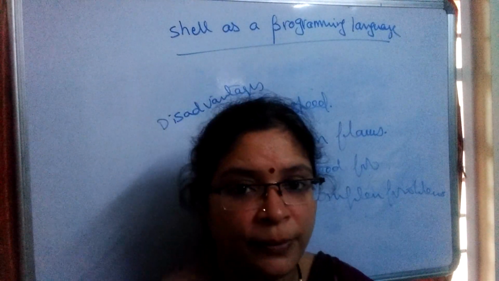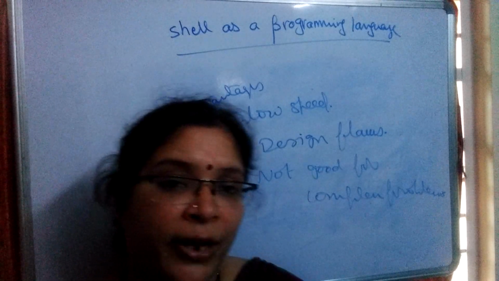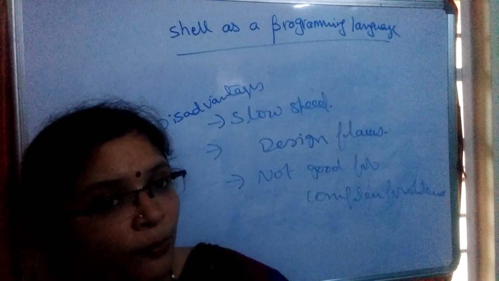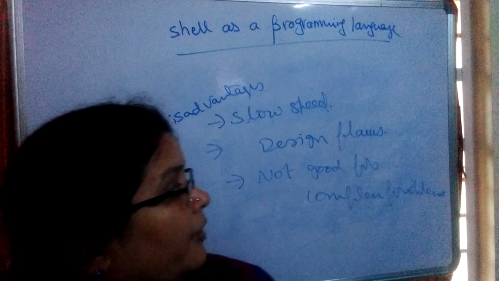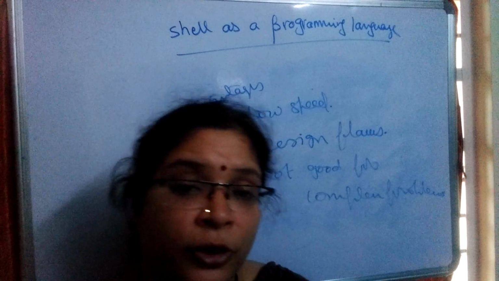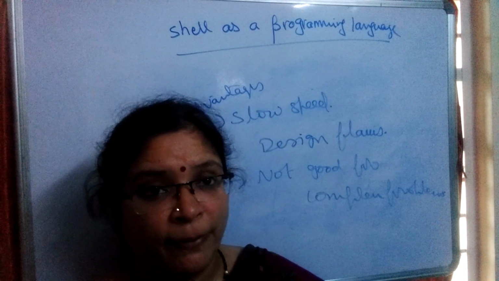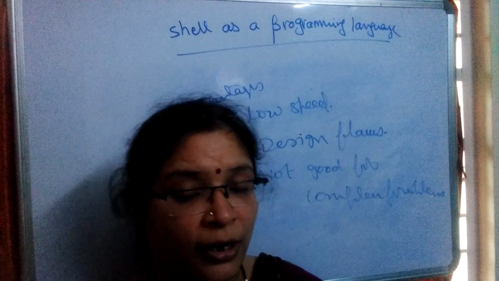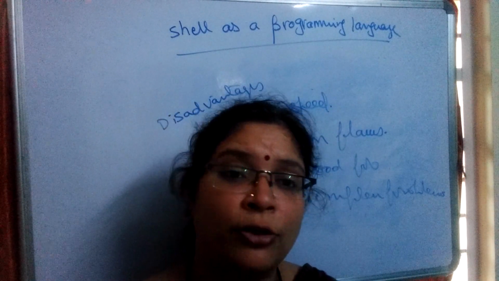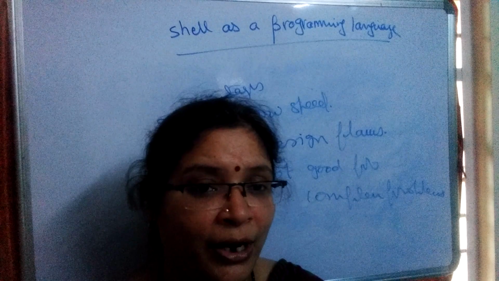Shell is a powerful scripting language. Even though it is a very powerful scripting language, it has its own drawbacks: slow speed, design flaws, and not being good for handling complex problems. So these are the things to be remembered while working with shell scripting. Shell will act as a programming language to write very good programs, but it is not a programming language.